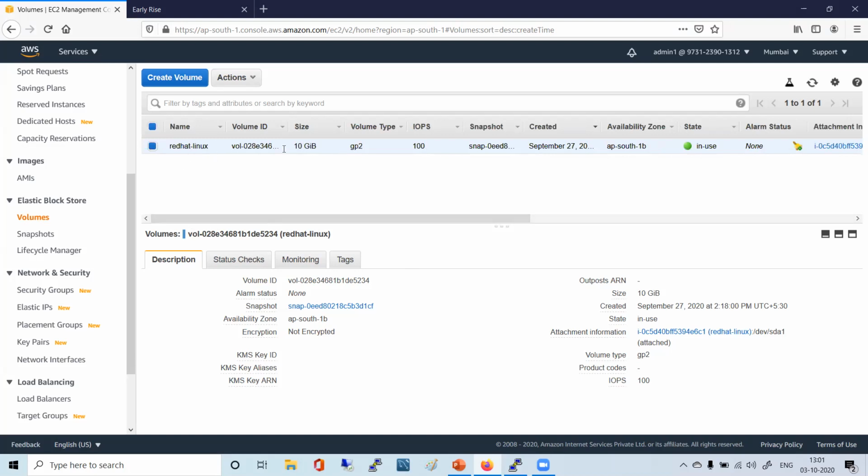This is a 10 GB volume. But if something happens to the availability zone, like some fire in the data center, some flood, some earthquake, because this is just a data center cluster. This is not the entire region. This is just 1B, not 1A, 1C.